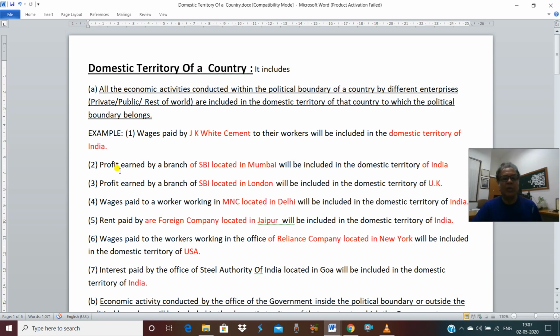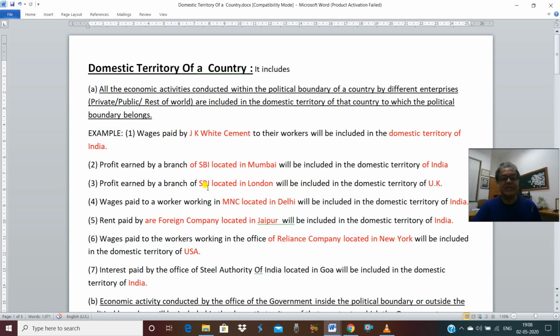Second example is profit earned by a branch of SBI. SBI is an enterprise. Why is SBI an enterprise? Because its objective is to earn profit. Now SBI, State Bank of India, is located in Mumbai. So Mumbai is in India. So that's why it will come in the domestic territory of India only.